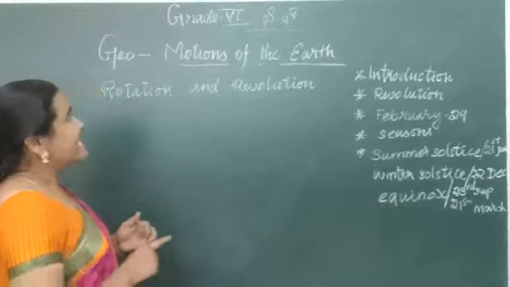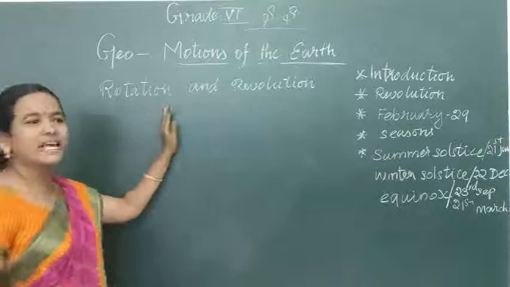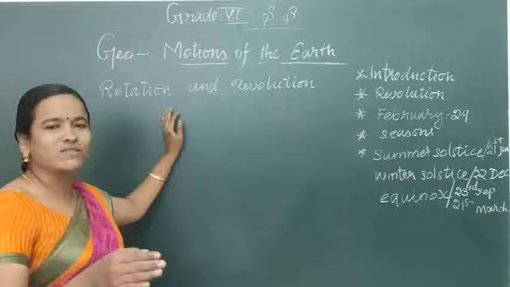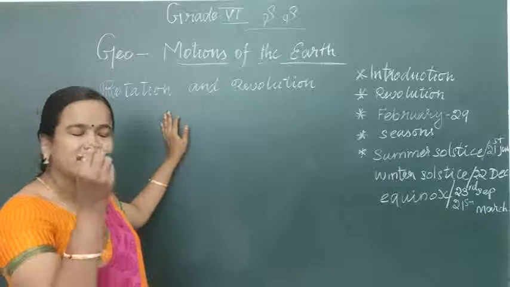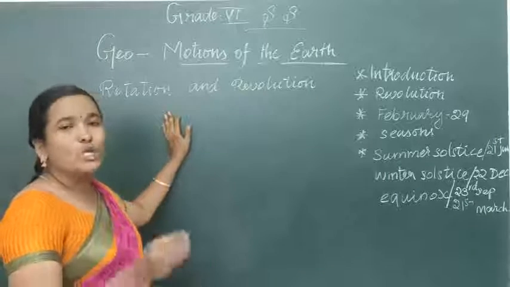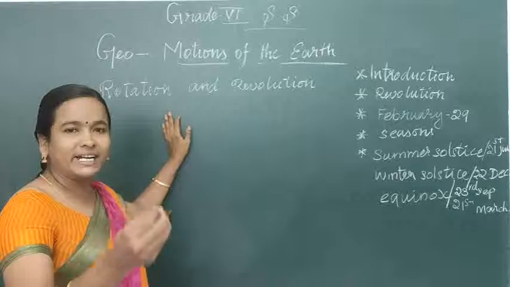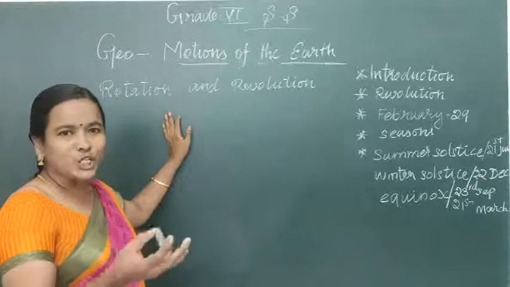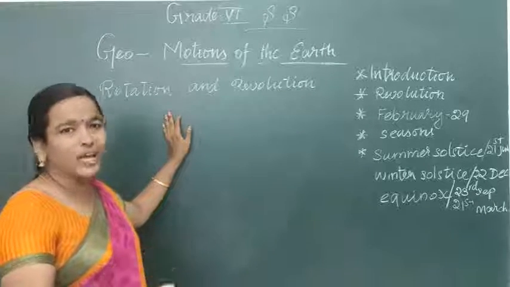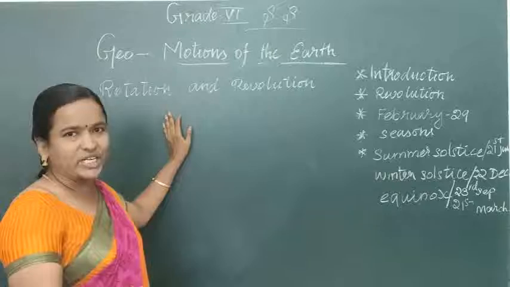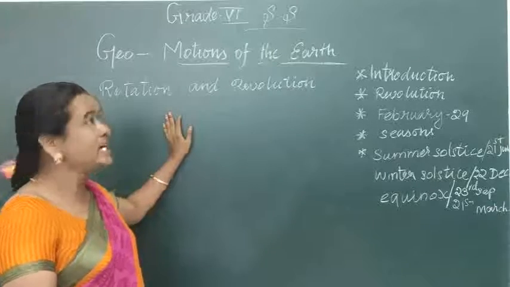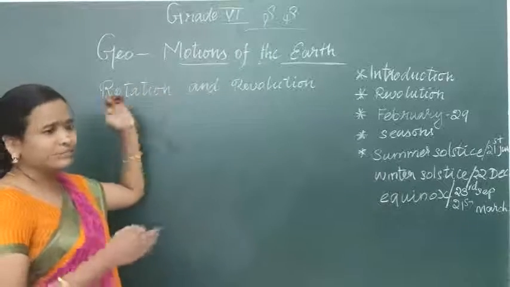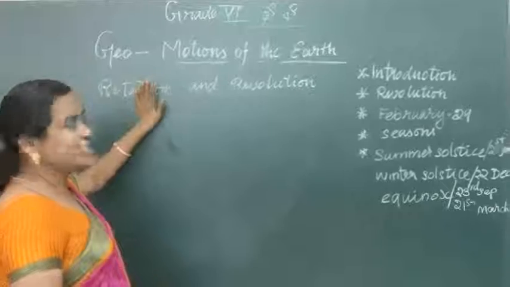Children, 6th standard social science. Till 5th standard you have studied social science as a single subject. But now the subject is expanding into history, geography and civics. In these 3 divisions, today we are going to see geography, that too the 3rd chapter.